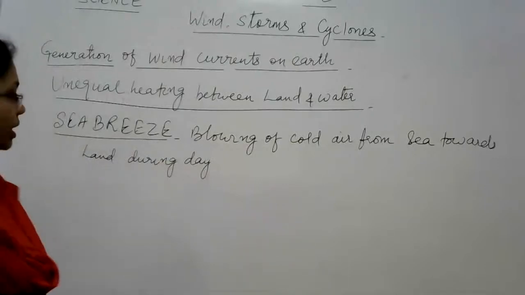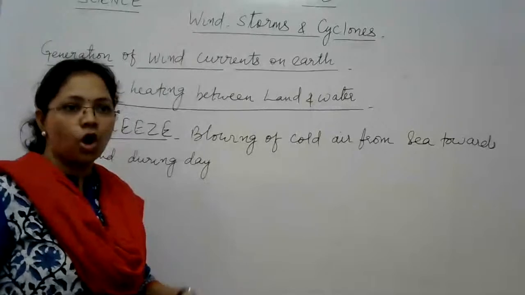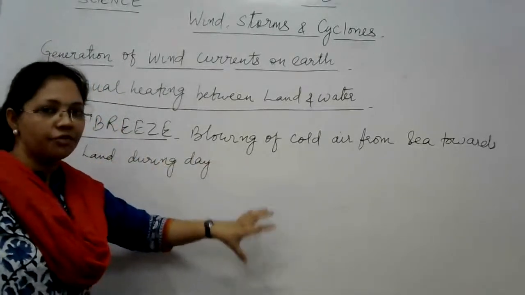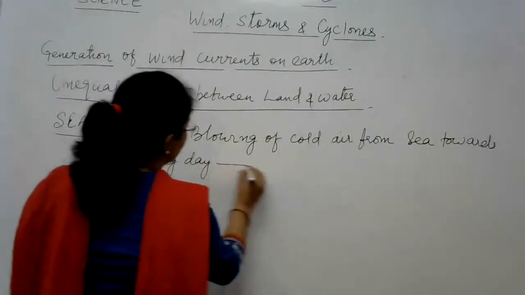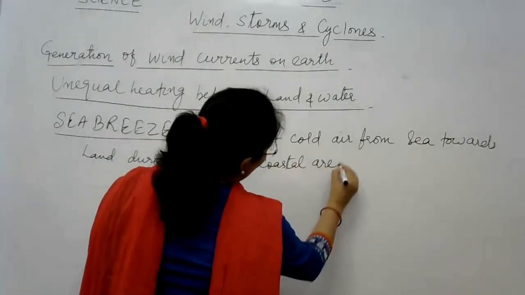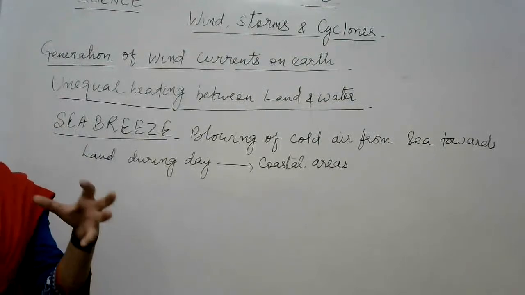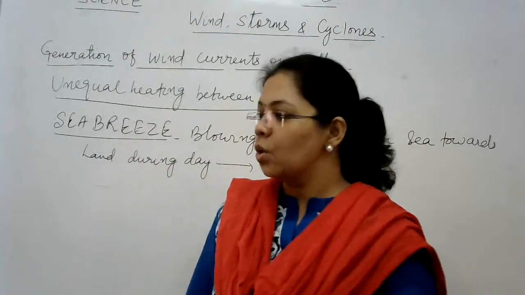Yes. So what is sea breeze? Blowing of cold air from sea towards land during day. And where is it happening? Sea and land we are talking about, so most probably it is happening in the coastal areas. Coastal areas means those areas which are located nearby the sea and oceans.